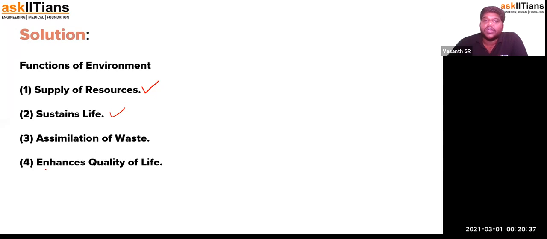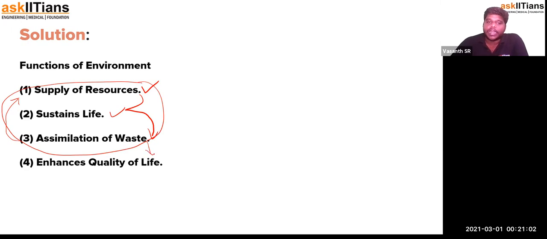When the environment persists, the resources have to be utilized by this life, and there should be assimilation of waste. The waste has to be assimilated, and then it restores the resources that were supplied to the environment. After that, by these three processes, it should make sure that there is an enhancement in the quality of life. So the organisms' existence in this world and the life has to be excellent. So those are the functions of the environment.